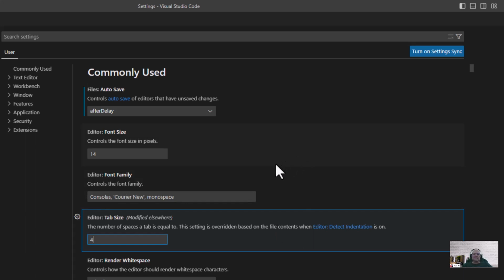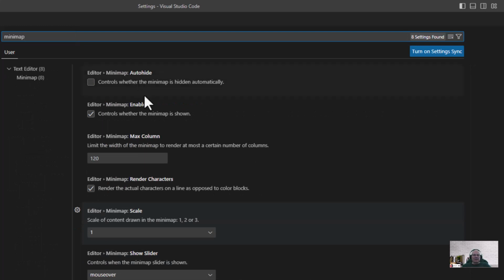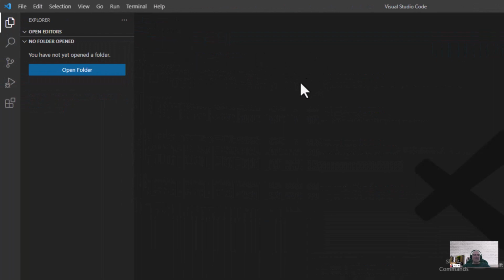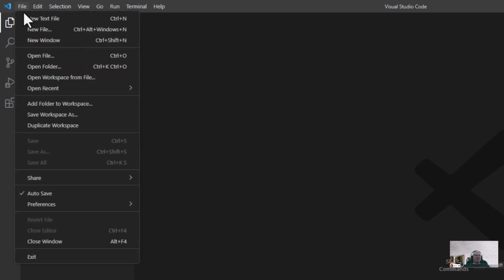And let's go one more thing. We're going to look this one up. So mini map, okay, that's enabled. It may come not enabled. Make sure it's enabled right there: Editor Mini Map Enabled. Okay, and I'll show you what that does. Let me get out of here. We're going to close settings. It's a tab. I'm going to create a file. Oh no, actually I'm going to create a workspace first. So we're going to open a folder.